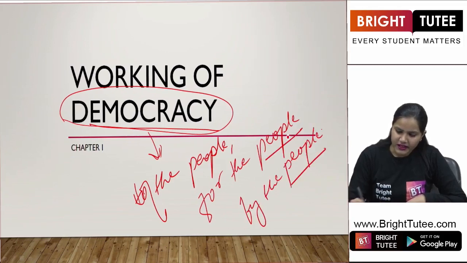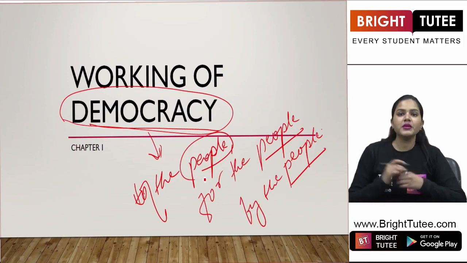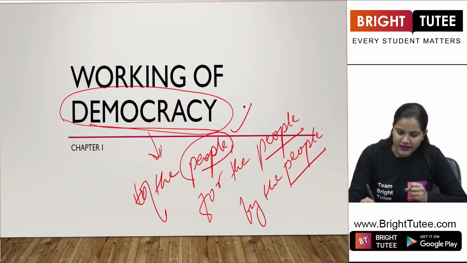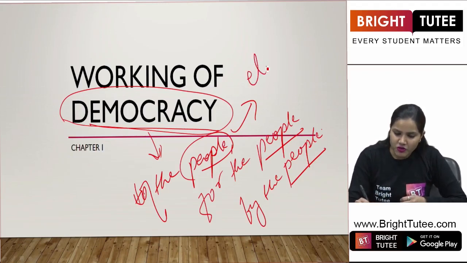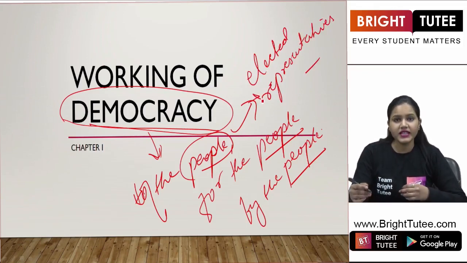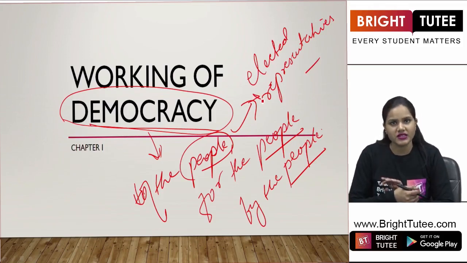So basically, the common term here is people. It means that the power is in the hands of people, who can choose their elected representatives through elections, right?